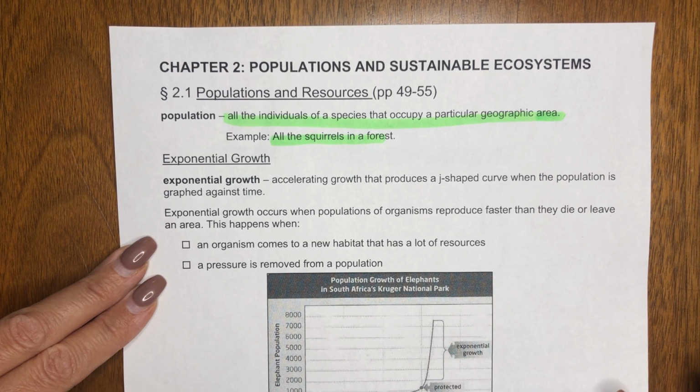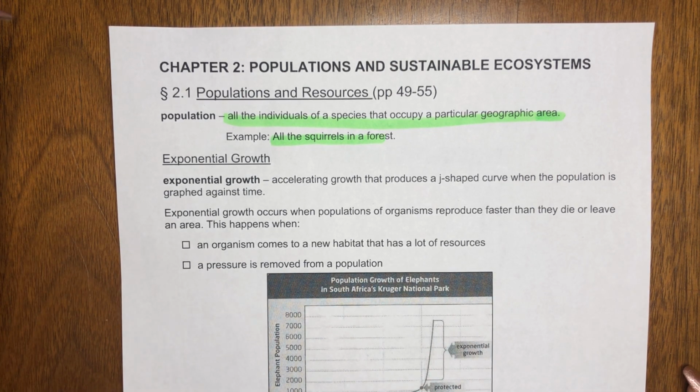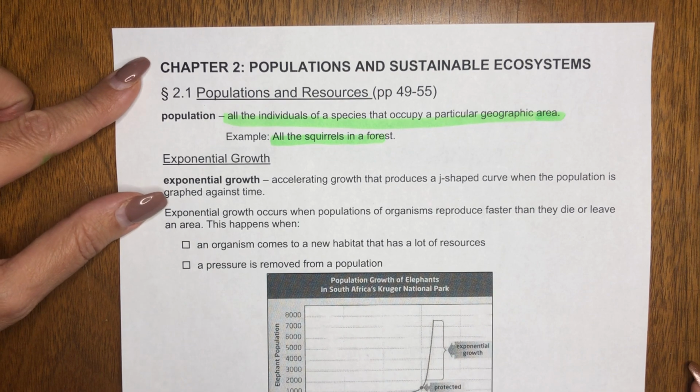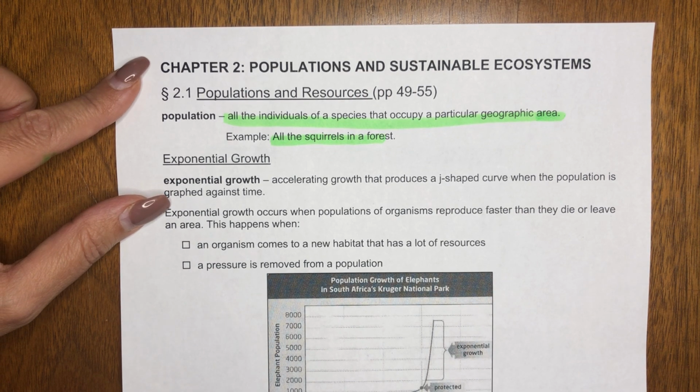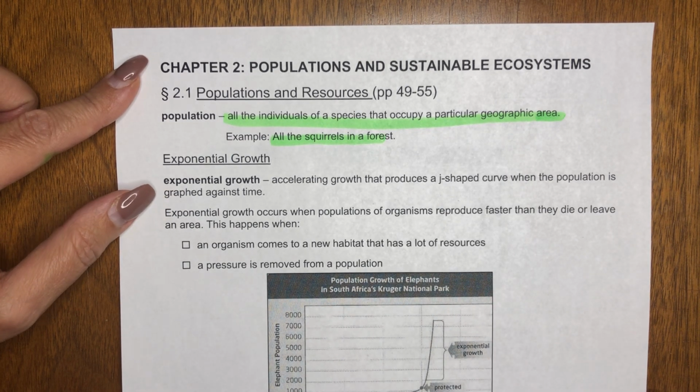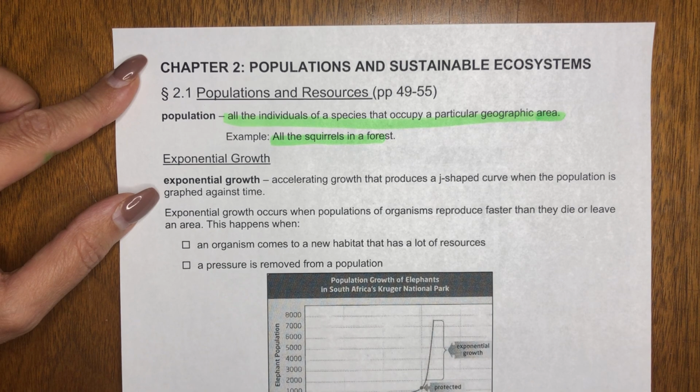And what is exponential growth? Populations have a growth curve, and accelerating growth that produces a J curve is what's called exponential growth. It happens when populations of organisms reproduce faster than they die or leave an area.